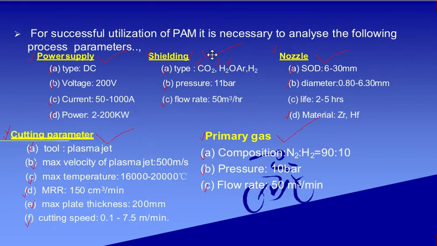It's very important because you have to go through all this and learn all this. These are the process parameters that will affect the MRR, that is the material removal rate, which is your output parameter.